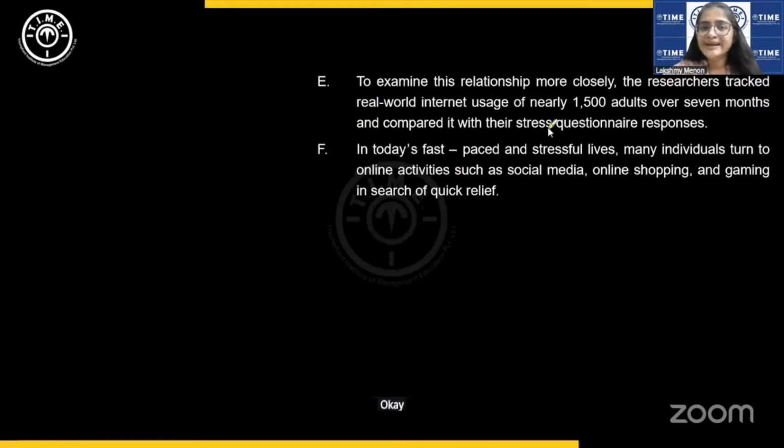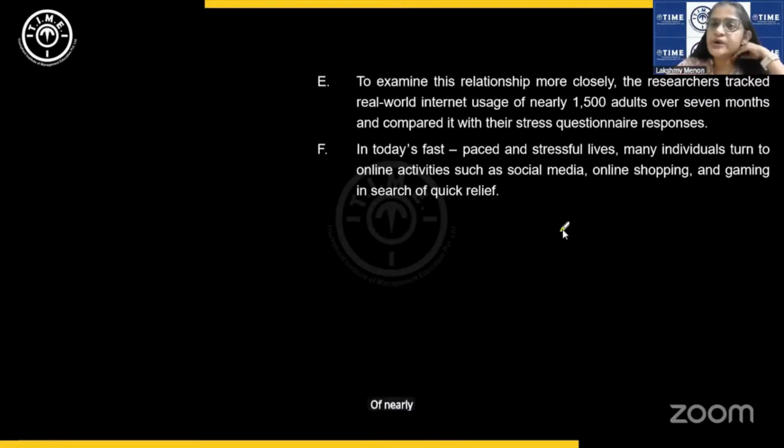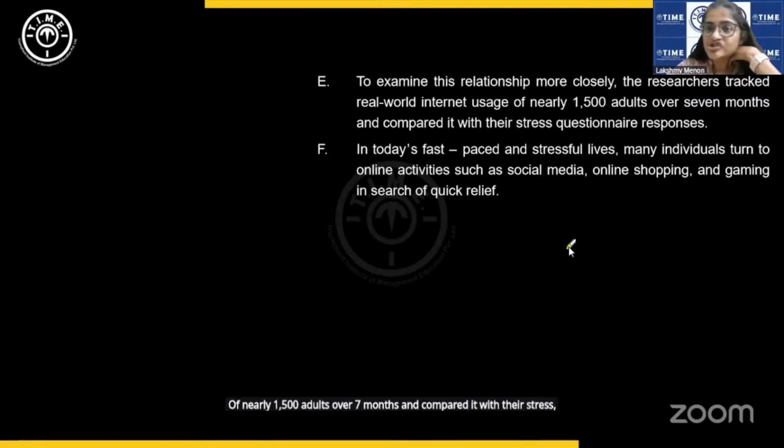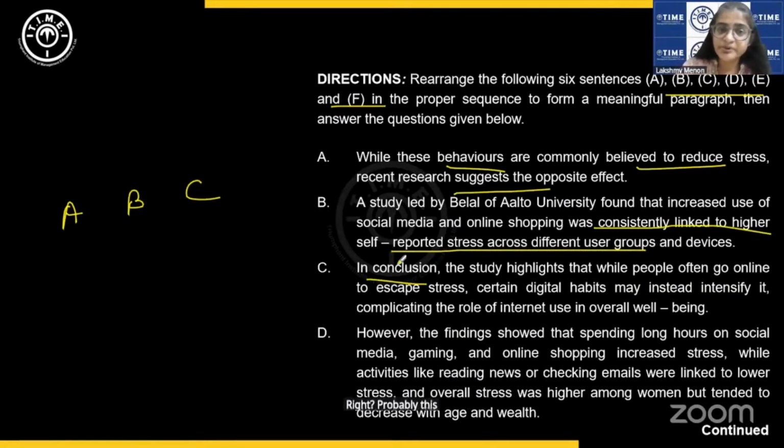Okay. To examine this relationship more closely, the researchers tracked real world internet usage of nearly 1,500 adults over 7 months and compared it with their stress questionnaire responses. Which relationship? Probably this relationship consistently linked to, right? Probably this relationship.